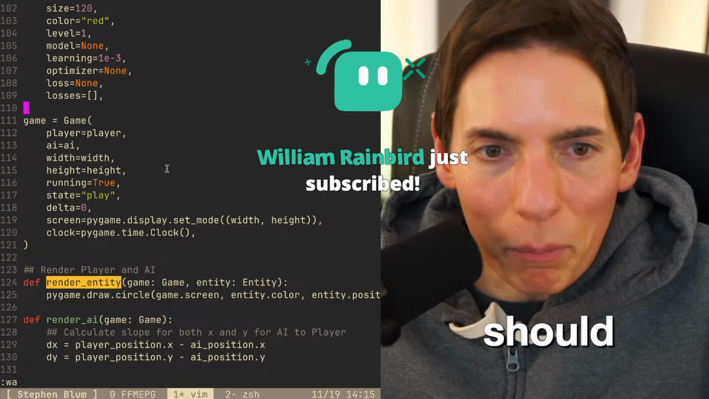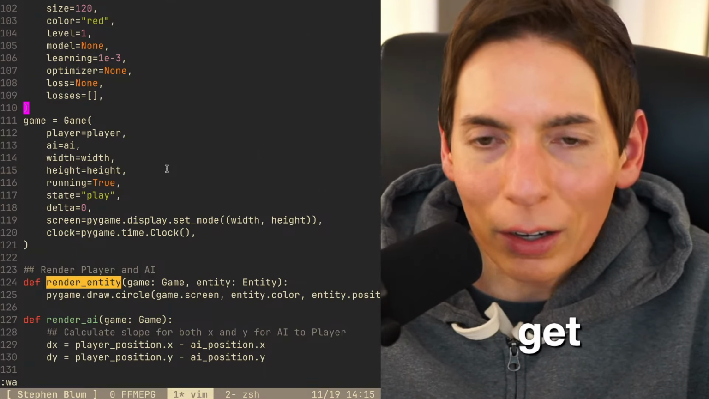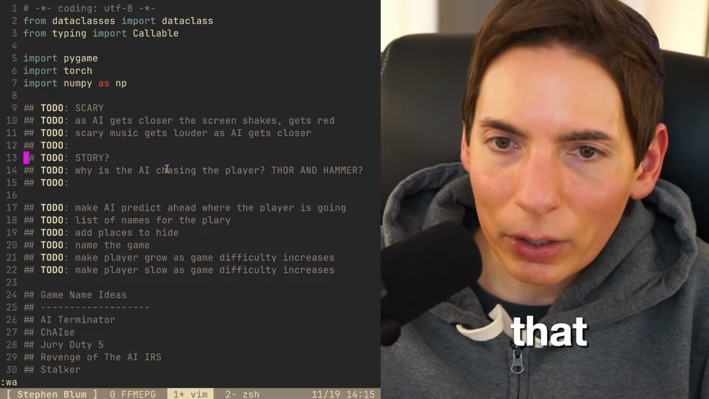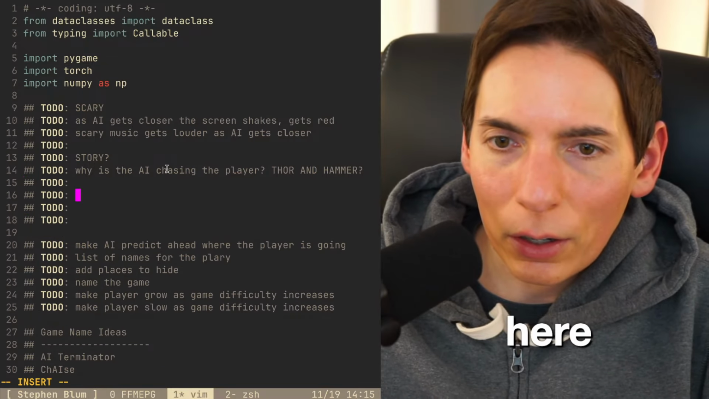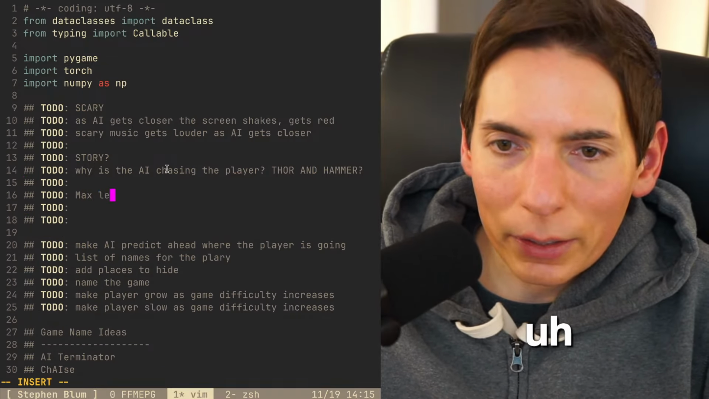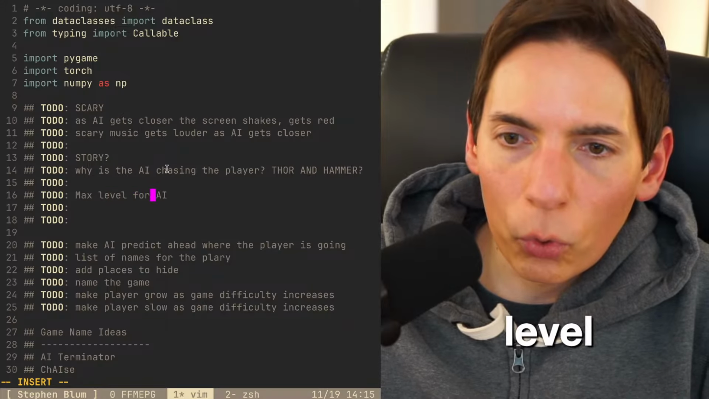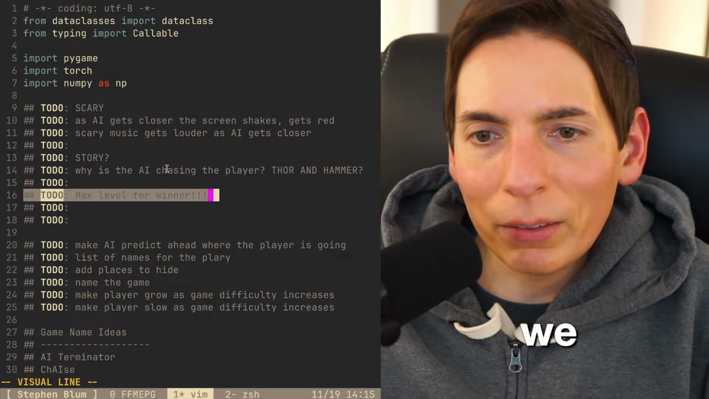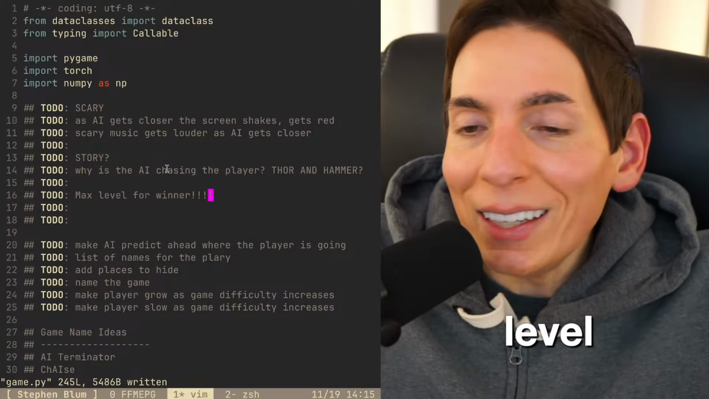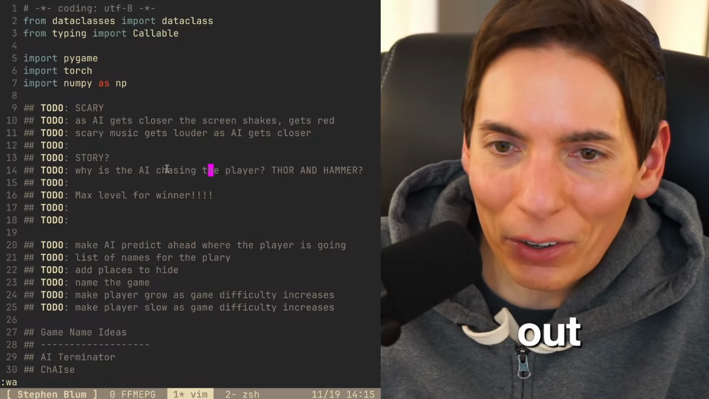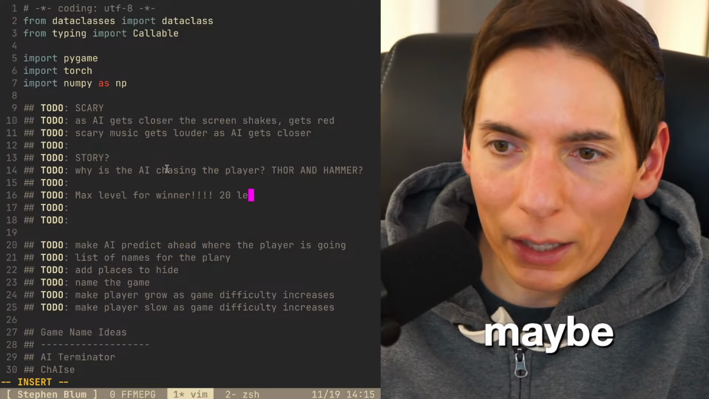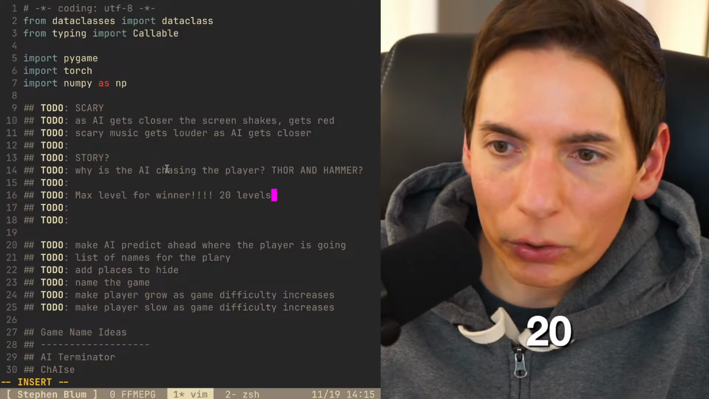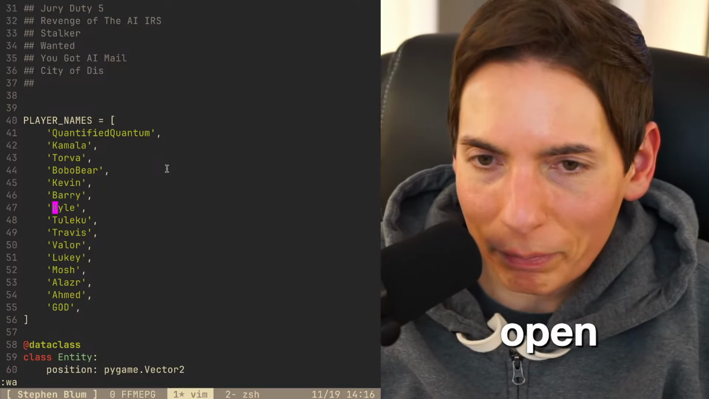I feel like you should add a max level because people might get too far. Yes, we should add that max level. Okay, I'll add that to the to-do list here. All right, max level for winner, right? So we need to cap it out at a certain level. Like level 10 might be the max, or maybe level 20. I don't know. We'll figure it out. Like maybe 20 levels, and then you win. This is going to be a free game. We're not going to sell it. It's all free, completely open source.